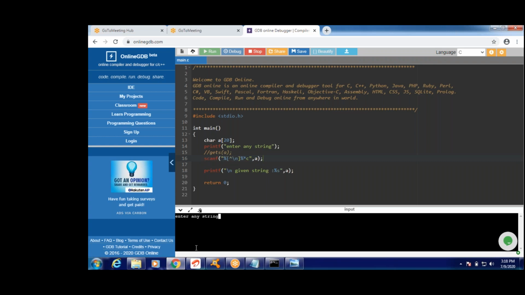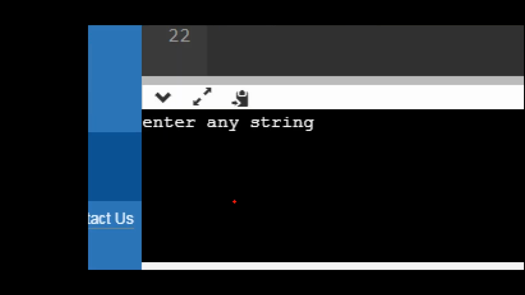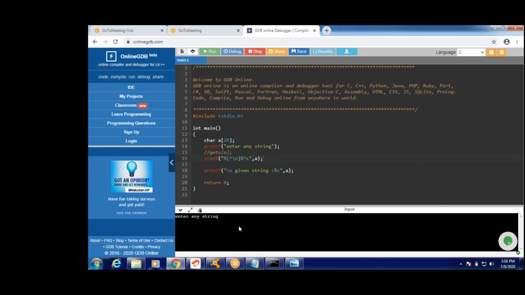See once. It is asking, no errors, no warnings. You can see the output screen. No warnings, no errors. Enter any string. Can I enter hello space world? Okay. See, like this you can enter.